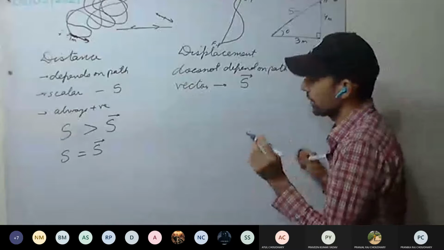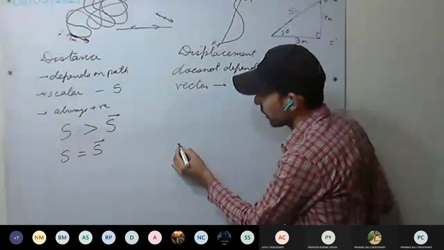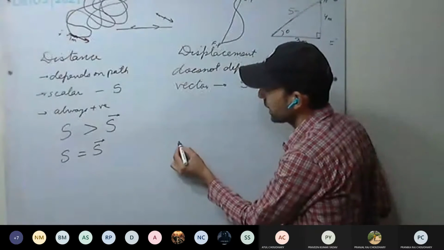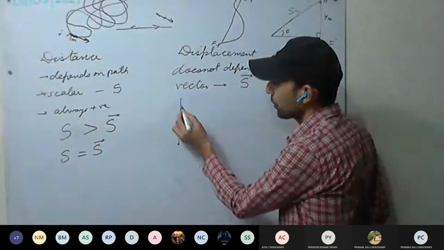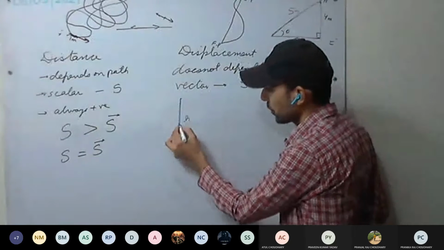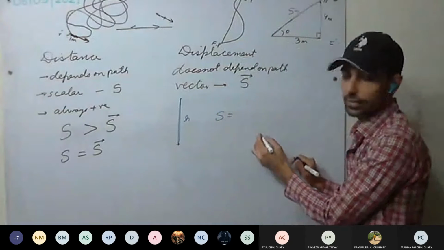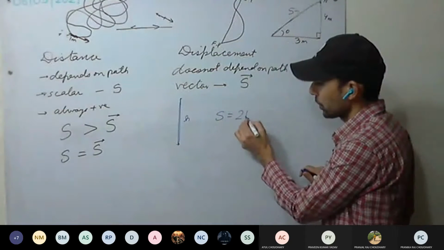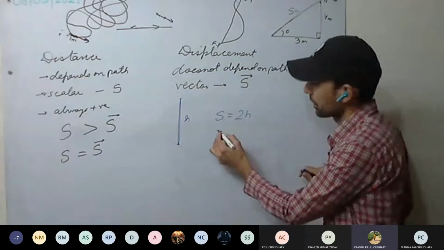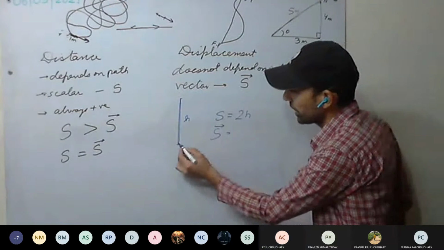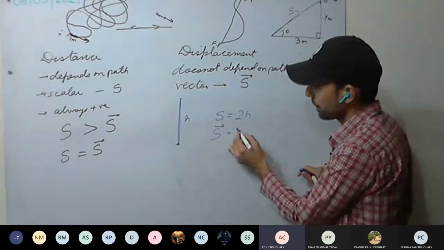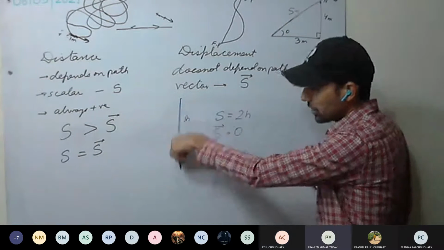Okay, we take some examples. For example, we have a stone here. I've thrown it in the air, it goes some height h, and comes back. What is the total distance covered? 2h. Displacement how much? Zero. Initial and final position are same.